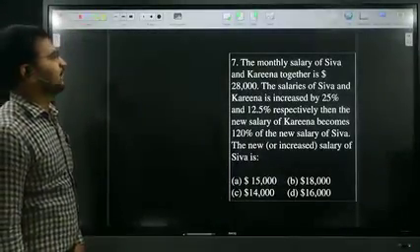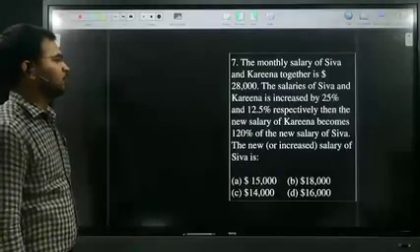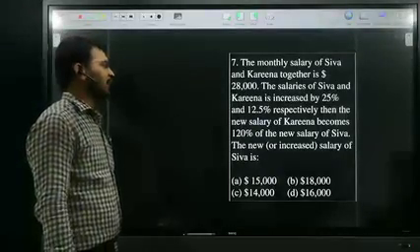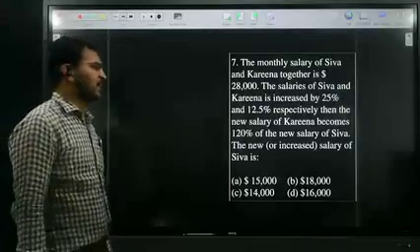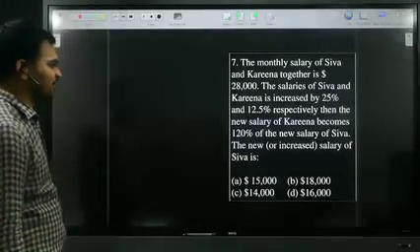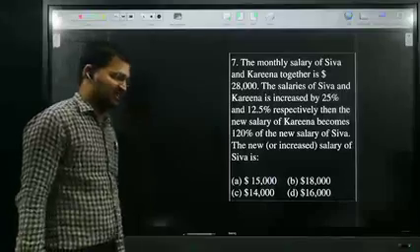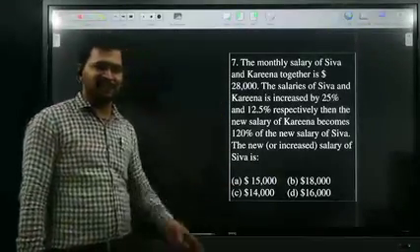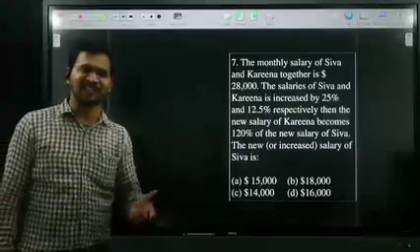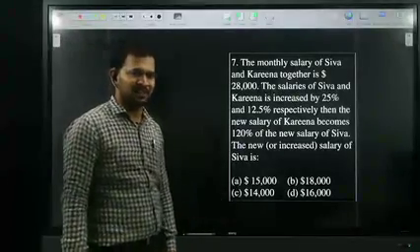The monthly salary of Shiva and Karina together is 28,000. The salary of Shiva and Karina is increased by 25% and 12.5% respectively. Then the new salary of Karina becomes 120% of the new salary of Shiva. The new salary of Shiva is dash. Read the question carefully, all of you. If you read the question carefully, then you can get the answer very easily.